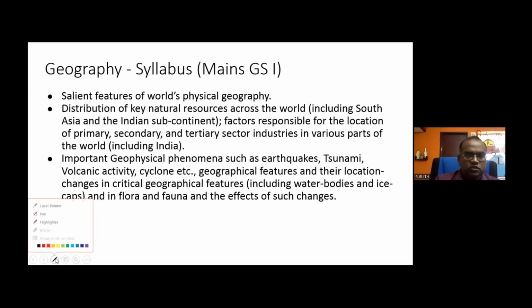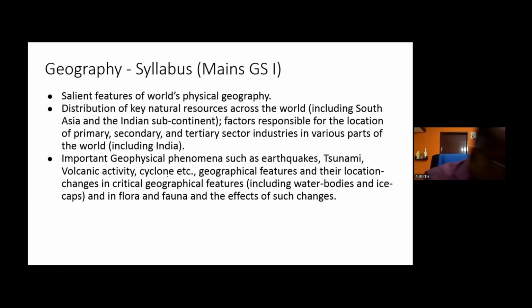The third area, which is the third para, says the important geophysical phenomena such as earthquakes, tsunami, volcanic activity, cyclone, etc. This geophysical phenomena you also have in GS paper 3, the economy area paper. In that paper you have one line called disaster and disaster management. That is different and this one is different, but the heads are the same.